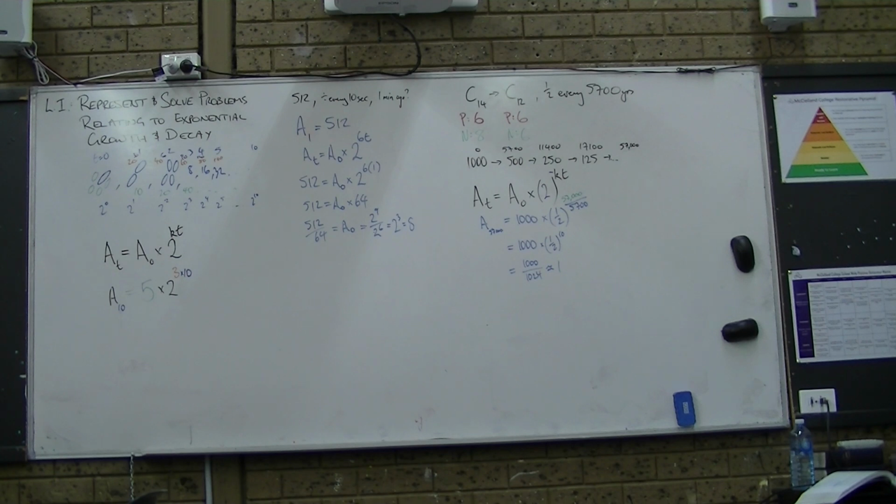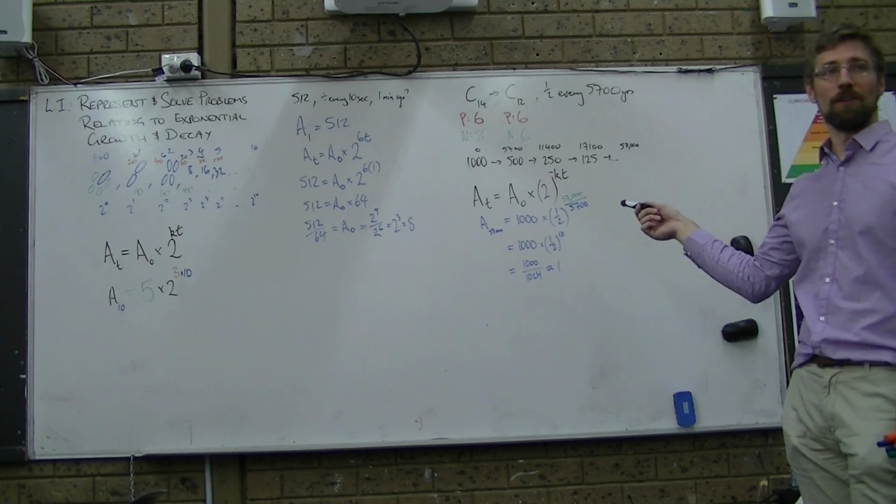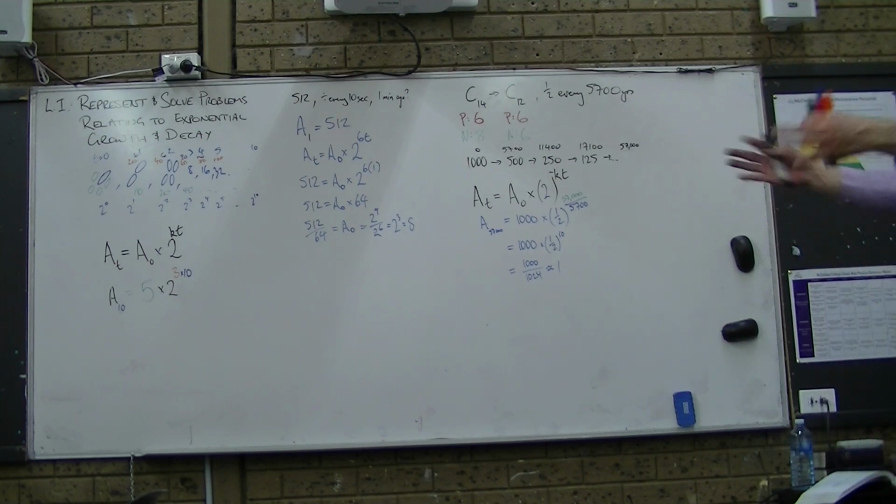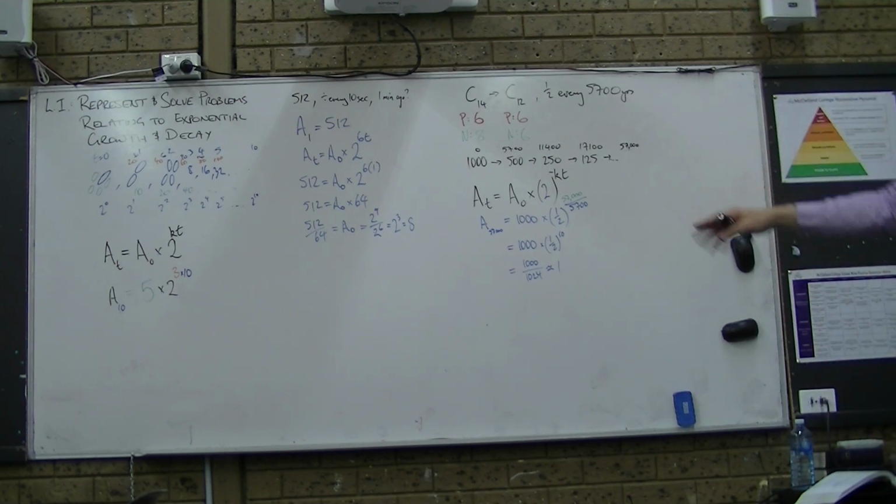No. X. No. 1. If you have 1, is it going to grow? No, so that's no good to us. Good try with 0 and 1, but unfortunately 0 means the stuff disappears, and 1 means it just stays constant. So try again.